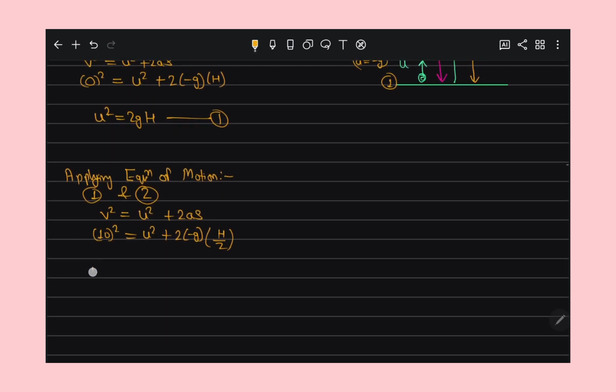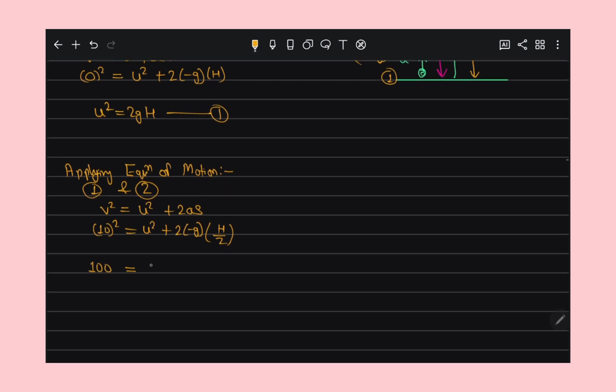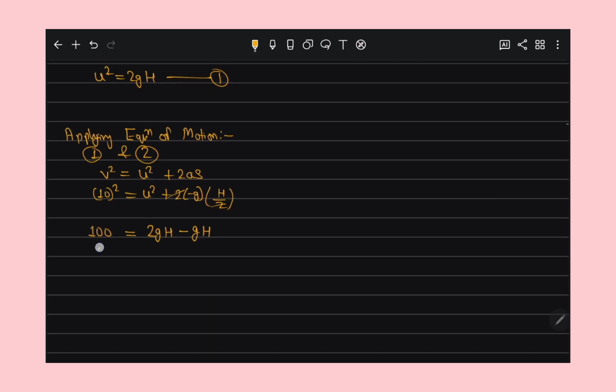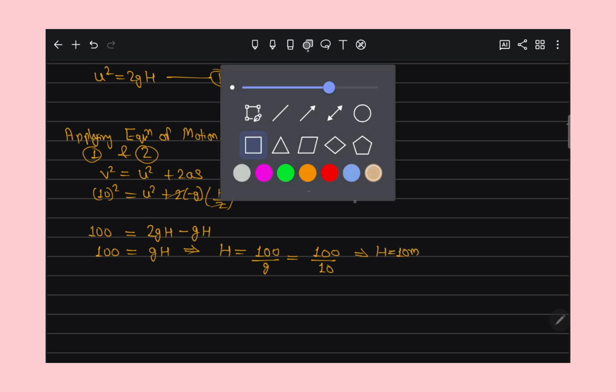So 100 equals u square, which is 2gh, and here I cancel 2 with 2, so what is left is minus gh. Understand? So 100 is equal to gh, so h is equal to 100 divided by g, that is 100 divided by 10, so h comes out to be 10 meter. Understand?